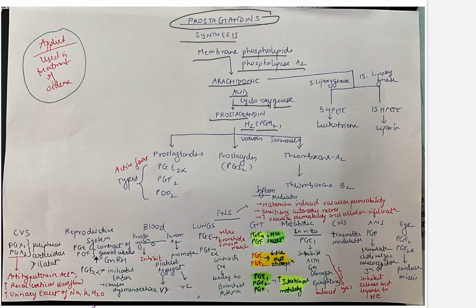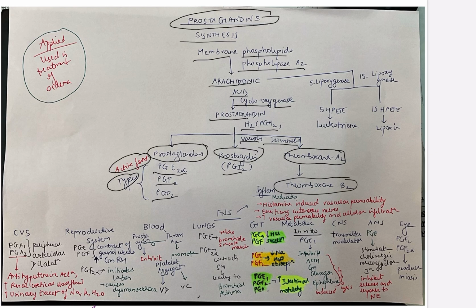Prostaglandin H2 is converted into three forms: prostaglandins, prostacyclin, and thromboxane A2 in the presence of enzymes isomerases. That's why I've written various isomerases. Prostaglandins has three active forms or types: PGE2 alpha, PGF2, and PGD2. Prostacyclin is also called PGI2. Thromboxane A2 is converted into thromboxane B2.